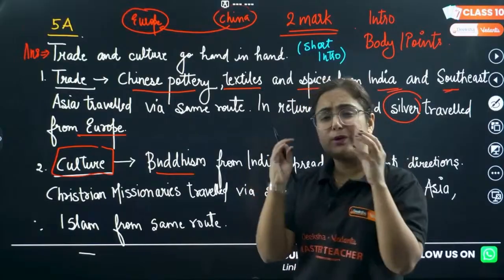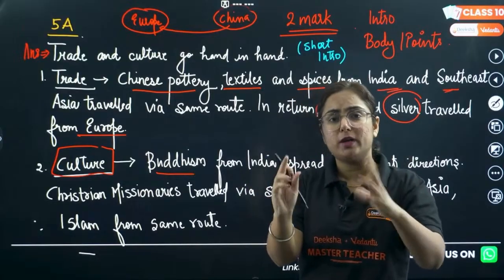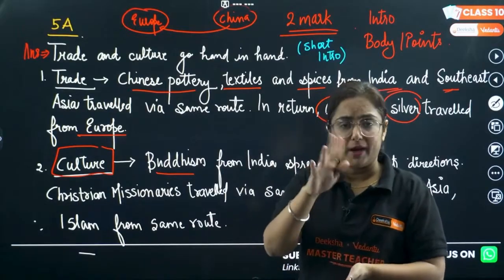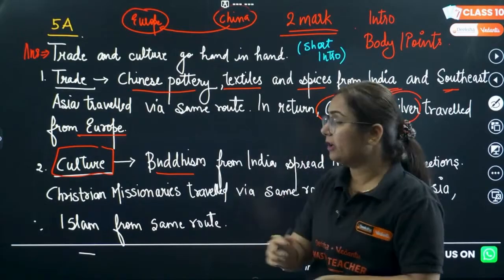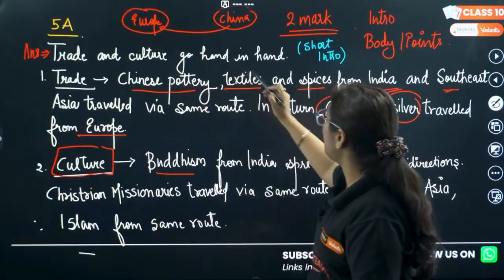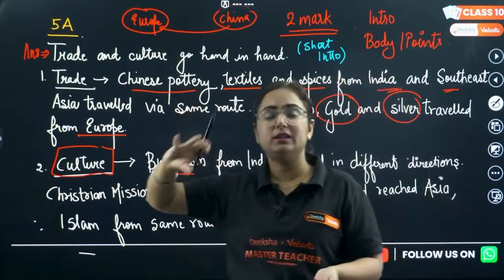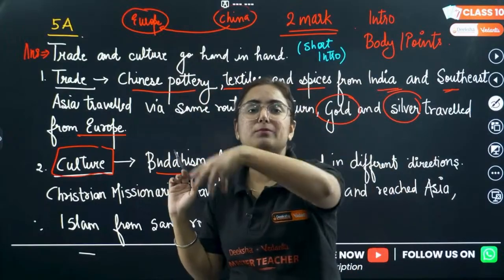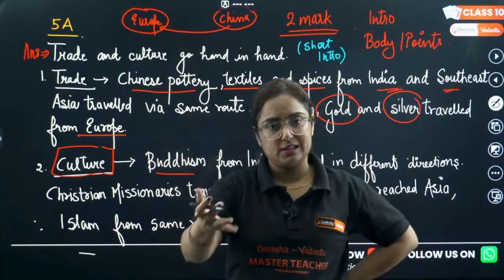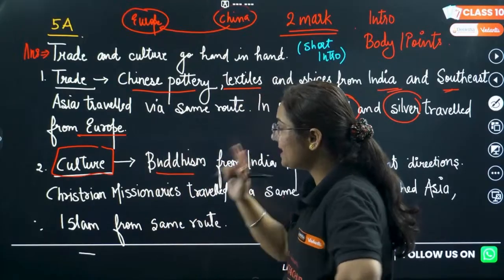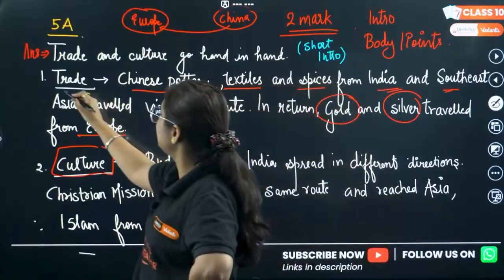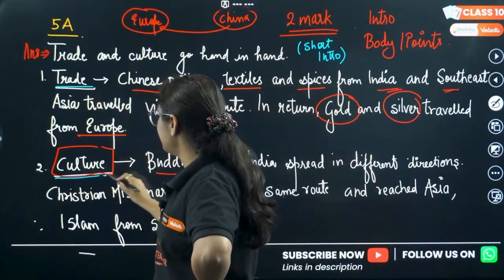So I have given a small intro so that I do not exceed the word limit, because 2 accurate points we need to write. So trade and culture go hand in hand, or we can write the same sentence from the question, that the Silk Route is a vibrant pre-modern trade and cultural link throughout the world. So basically, 2 things are being linked. The first one is trade and the second one is culture.